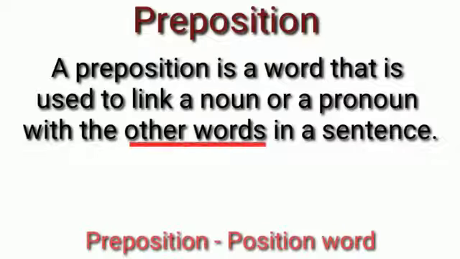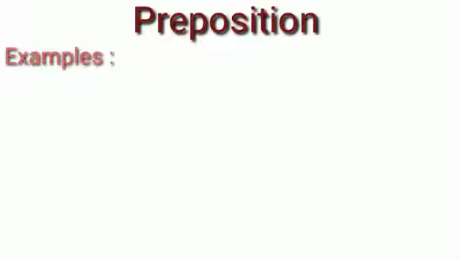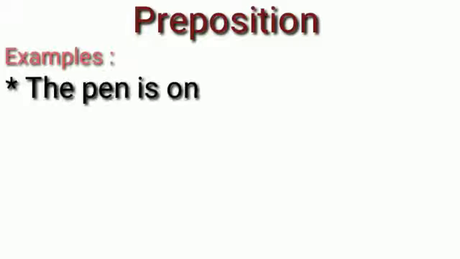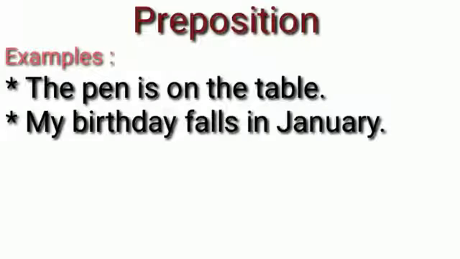Now, what are the other words in the sentence? These other words in a sentence may be nouns or verbs or even adjectives. Is it clear? Now, let us see some examples. Read this sentence. The pen is on the table. In this sentence, the words pen and table are nouns. Now, which word links or shows a relationship between these two nouns? It is the word on. So, on is a preposition.